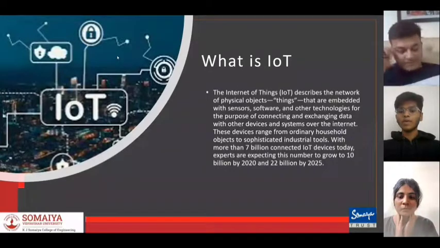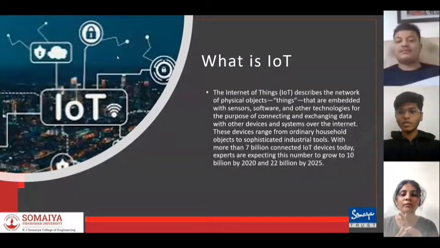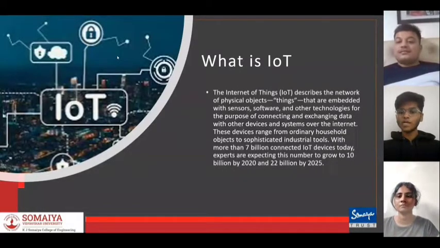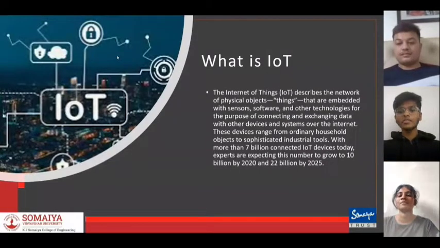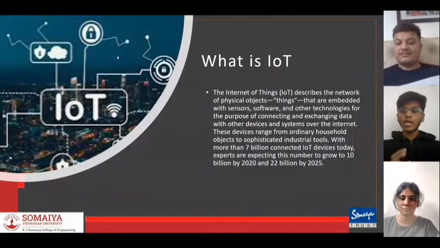So, what is IoT? IoT is basically the Internet of Things, which describes the network of physical objects, that is, things that are embedded with sensors, software, and other technologies for the purpose of connecting and exchanging data with other devices and systems over the internet. These devices range from ordinary household objects to sophisticated industrial tools. With more than 7 billion IoT connections today, it is expected to grow to 10 billion and 22 billion by 2025.